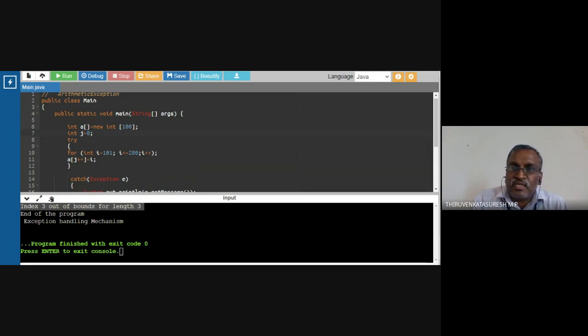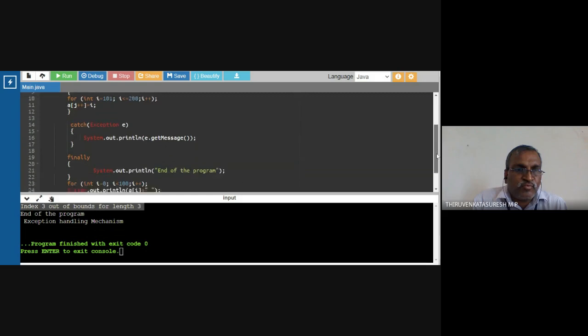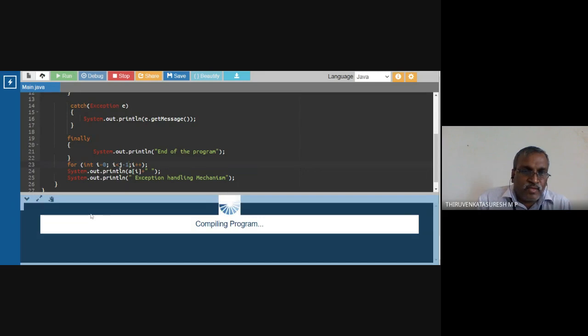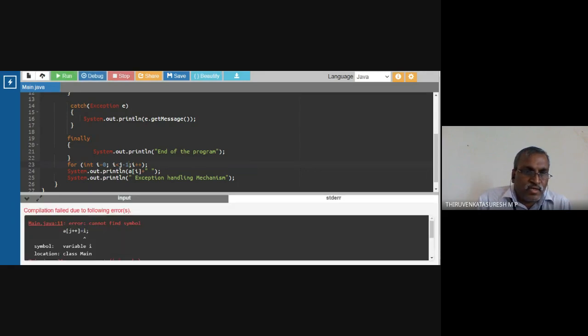Here, instead of putting this, let me check it, it does not run. So let me change the code. Variable, I cannot find the symbol.